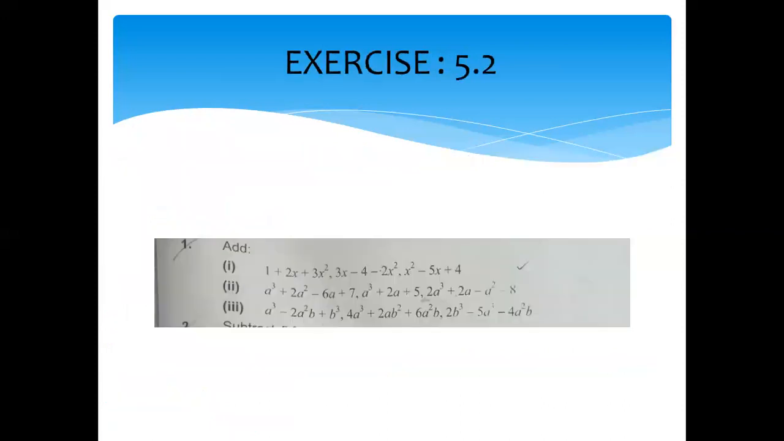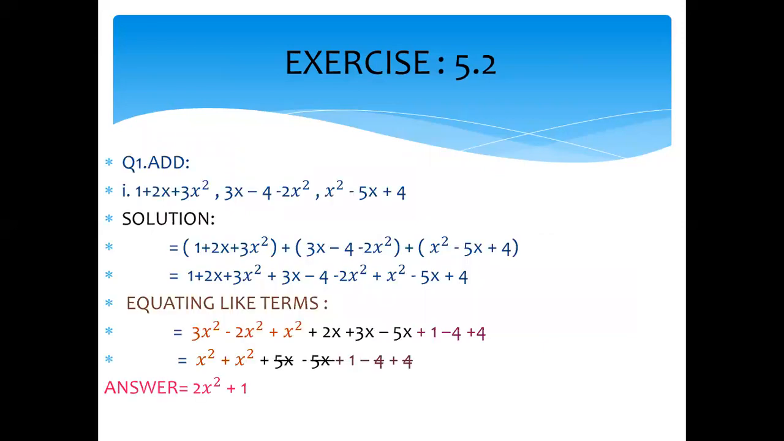Yes, come to exercise 5.2. First question is add the expressions. 3 parts are given to you and I did part 1 for you because 2 and 3 are the same and you have already done them. Again, I told you that you have done this in class 7. 1 plus 2x plus 3x square. The next expression is 3x minus 4 minus 2x square.